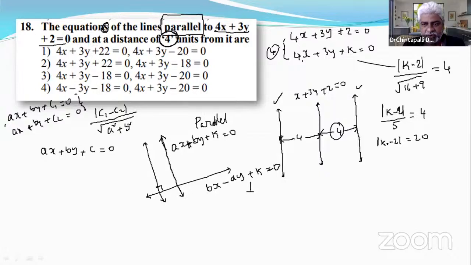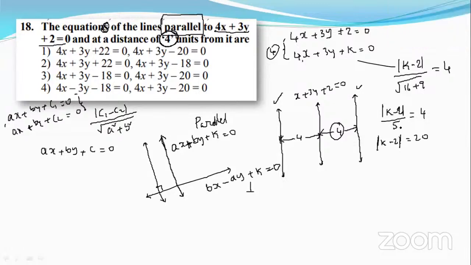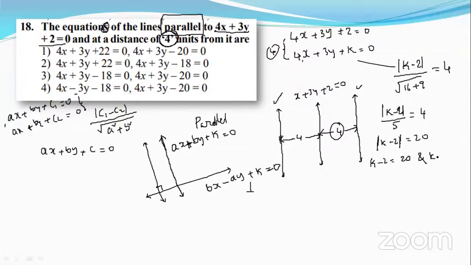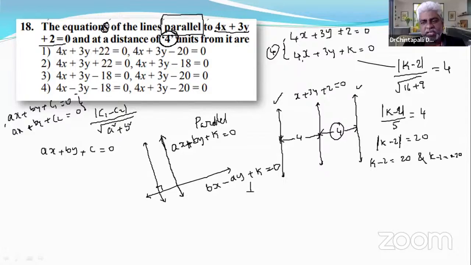Of course, your answer is right, but partially correct, not fully correct, because it has mod. To remove mod, there are two cases: one is positive and another one is negative. If mod of k minus 2 is equal to 20, then k minus 2 is equal to either plus 20 or minus 20. Whenever you open mod, two cases arise.